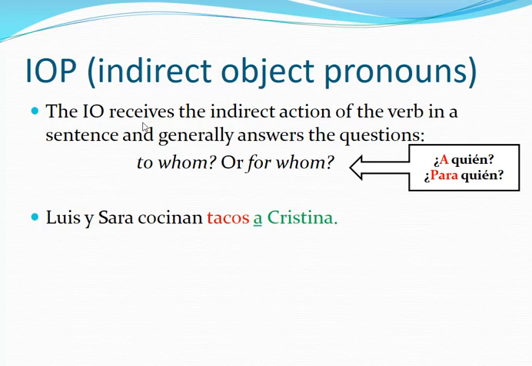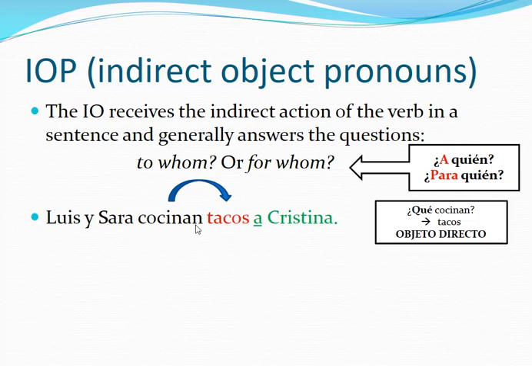So when you have a person or people doing an action, cocinan, ellos, Luis y Sara, cocinan, what are they cooking? Whatever they're cooking is going to be the direct object, tacos. And then for whom or to whom are they doing this? They're cooking tacos for Christina. Okay, perfect. So what are they cooking?